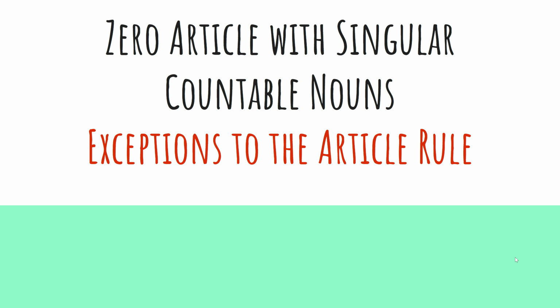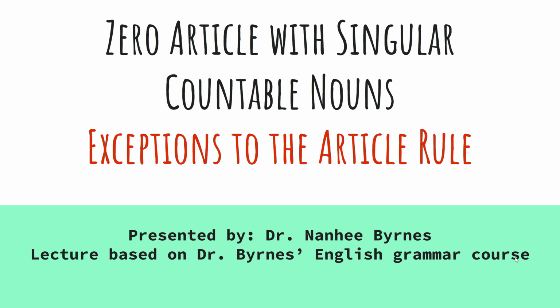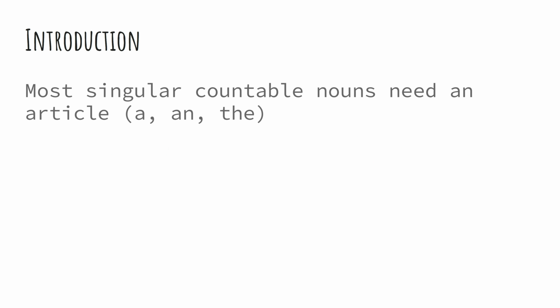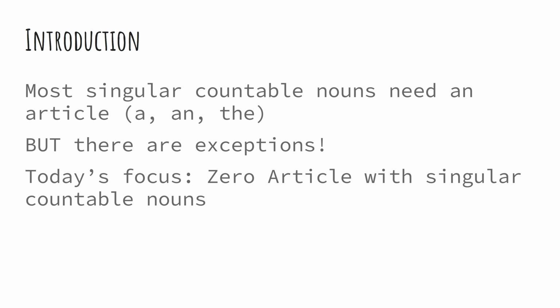Lecture: Zero Article with Singular Countable Nouns, the special exceptions. Good morning, class. Today's topic is very important and a bit unusual. So far, we've learned that when we use singular countable nouns, we need an indefinite article, a or an, unless we're talking about something specific, in which case we use the. But today, we're going to look at exceptions to this rule.